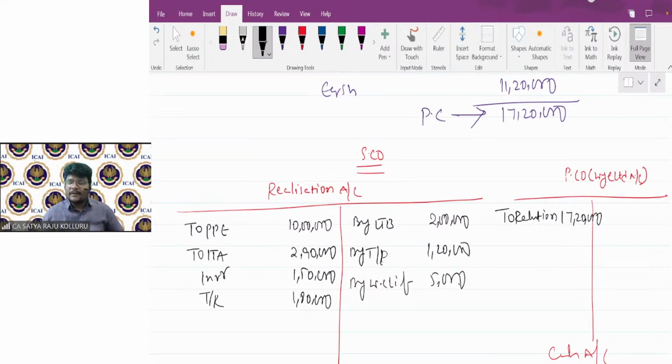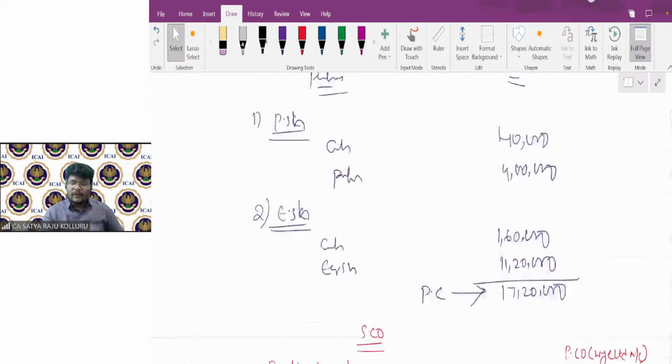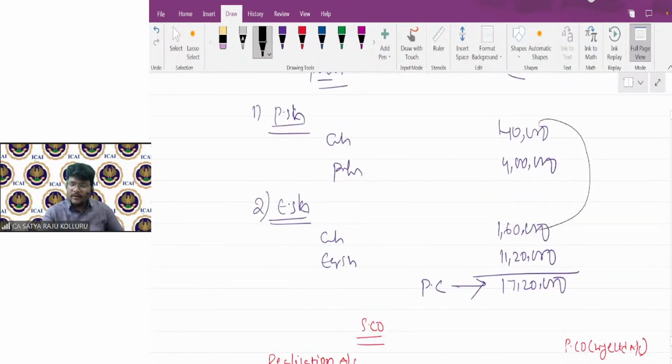Second entry over. Third entry, purchase consideration receipt. What are the different forms in which you are receiving it? Cash I am receiving for 2 lakhs. Cash account at 2 lakhs. Preference shares of the purchasing company, 4 lakhs. Equity shares of the purchasing company, 11,20,000.